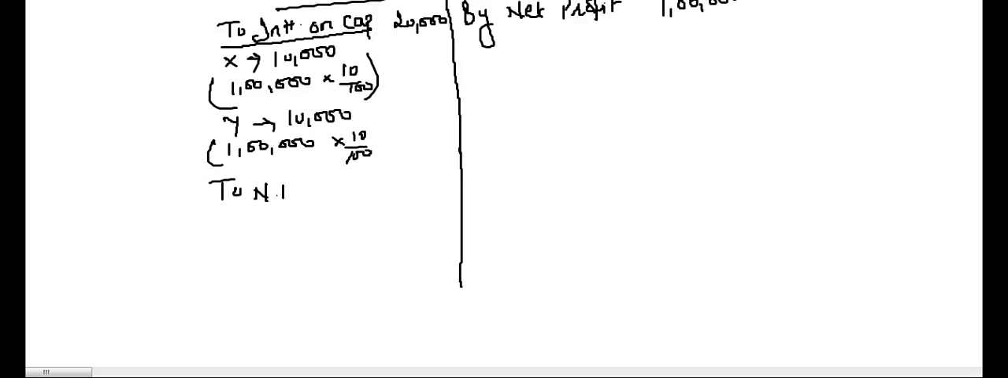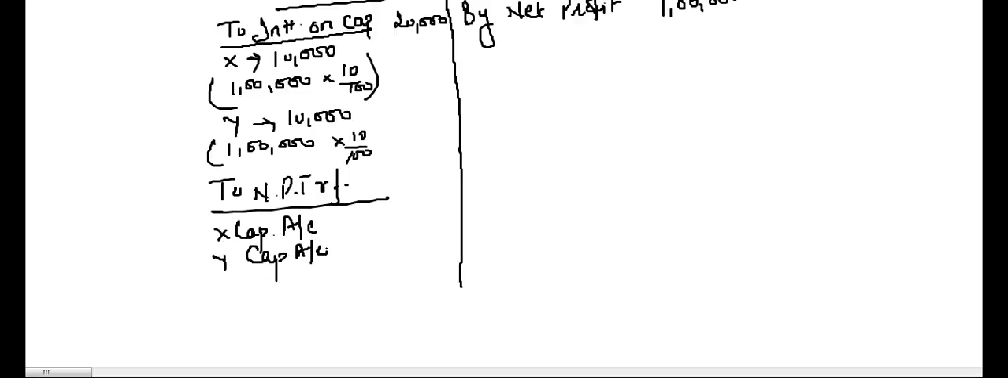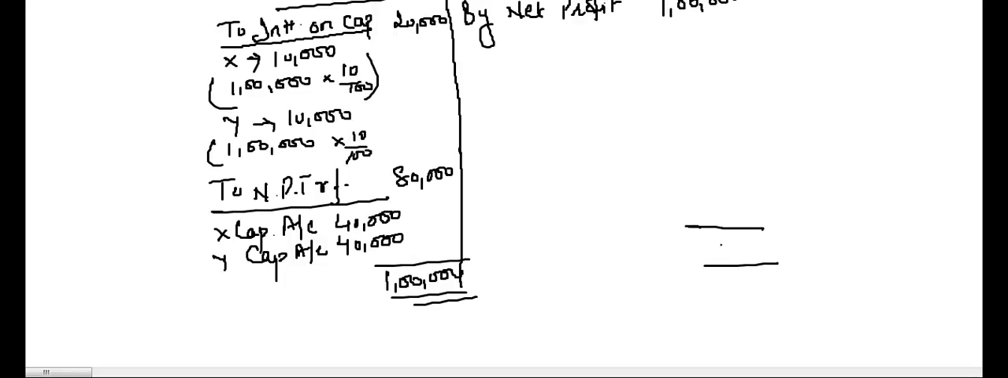Now this 80,000 will be divided among X and Y equally: to net profits transferred, X capital account and Y capital account. This total is 80,000. Okay, and X will get 40,000 and Y will get 40,000, and this way your appropriation account is closed. 1 lakh here and 1 lakh here.